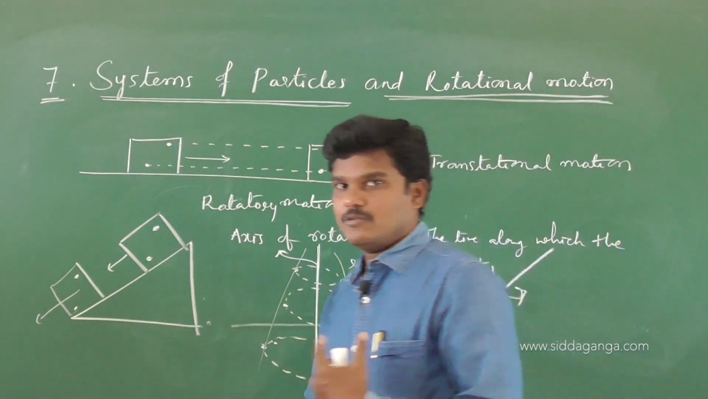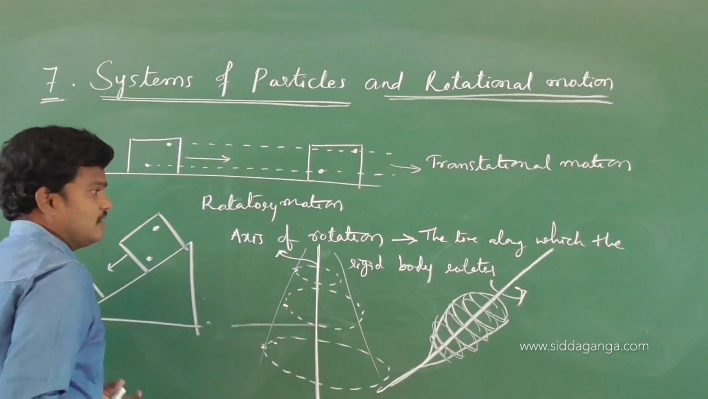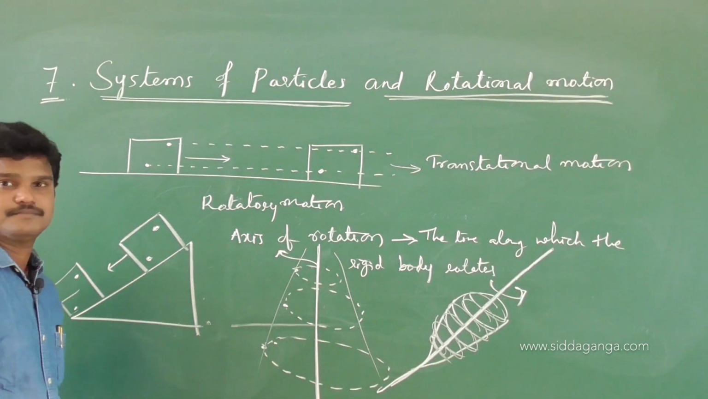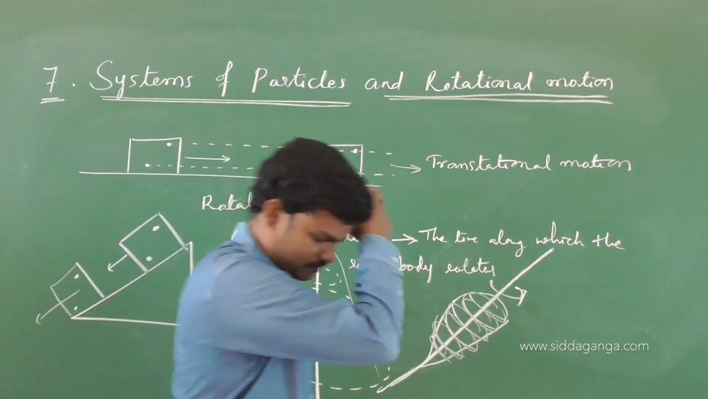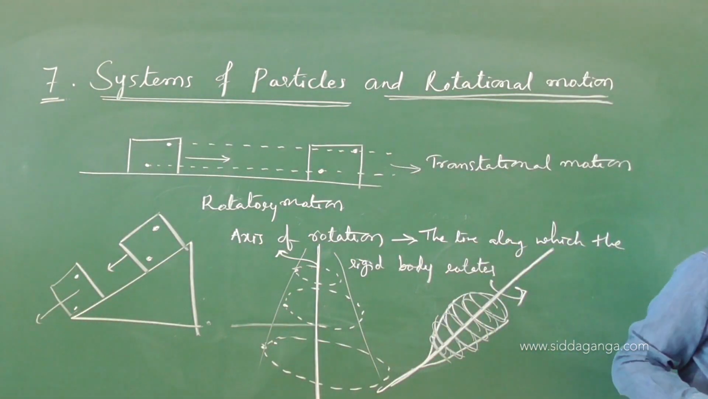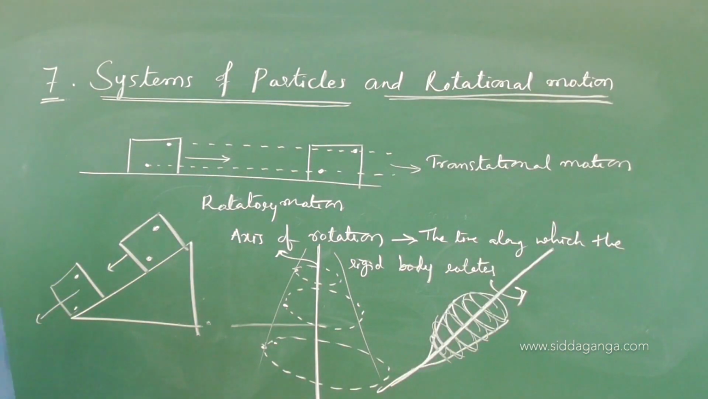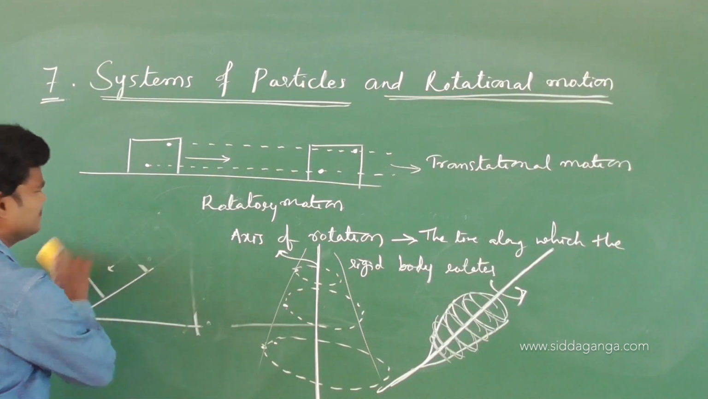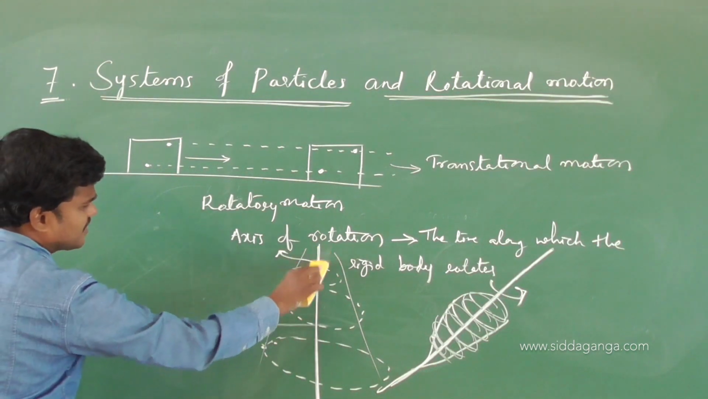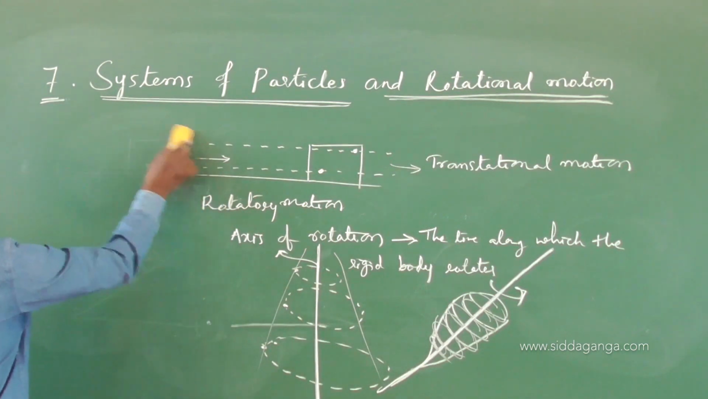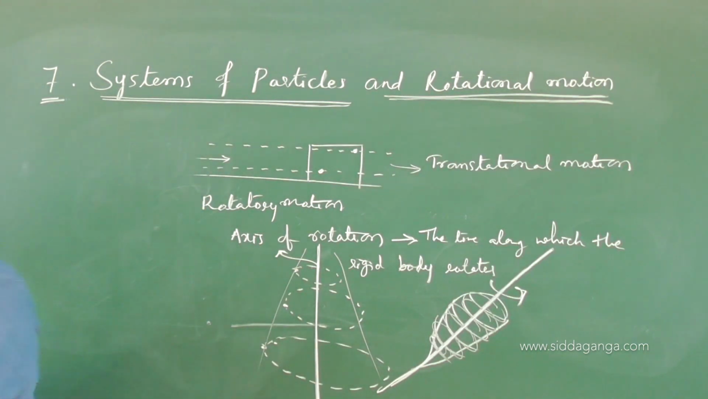Now let us see another example. Like this. See one more example, and see here, what is this line? This line is nothing but the axis of rotation. Let us see one more.